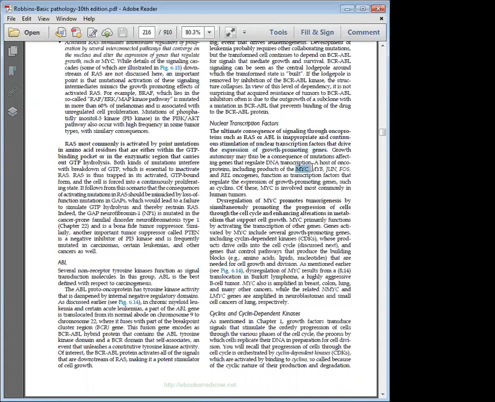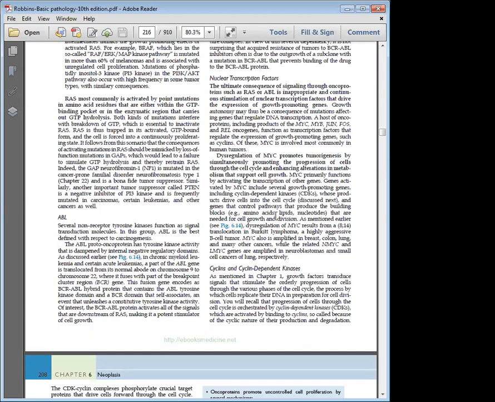So this includes MYC, MYB, JUN, FOS, REL oncogenes. All these can act like transcription factors and they also activate cyclins. Cyclins I will go into later on in today's lecture. Cyclins are the proteins which are very important for the cell cycle, because if cyclins are not present, the cell will not go into mitosis. So these oncoproteins are transcribed, which leads to continuous cell proliferation. MYC is very important in carcinomas because most of the tumors show abnormalities or mutations in MYC regulation.